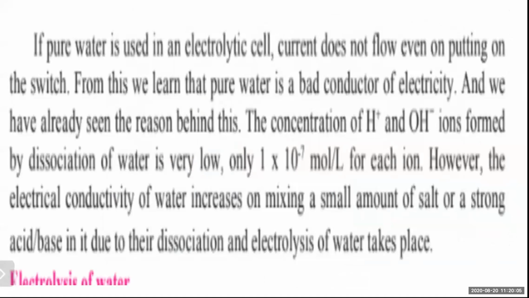From this we can learn that pure water is a bad conductor of electricity, and we have already seen the reason behind this. The concentration of H+ and OH- ions formed by dissociation is very low, that is 1 x 10^-7.